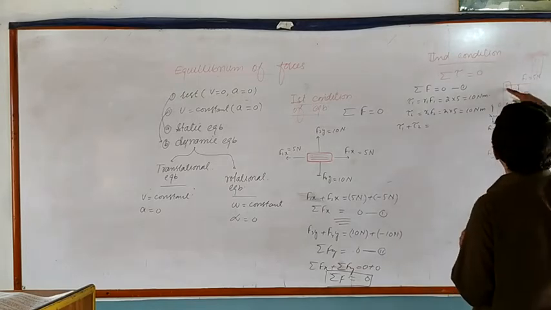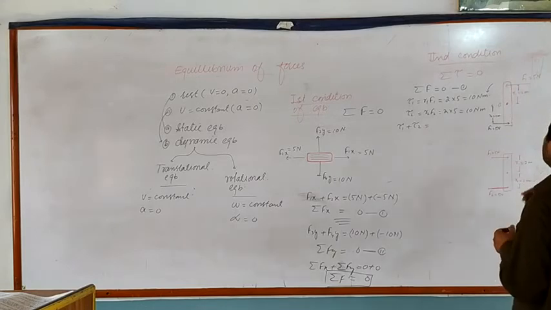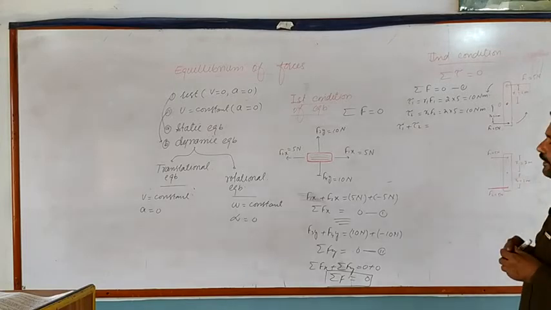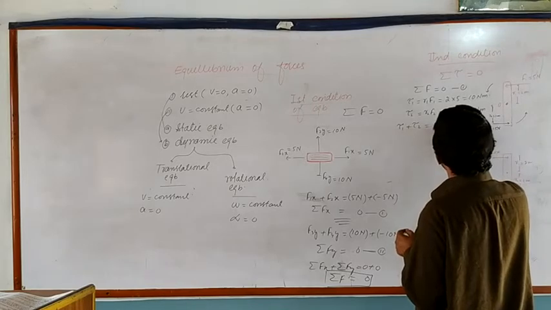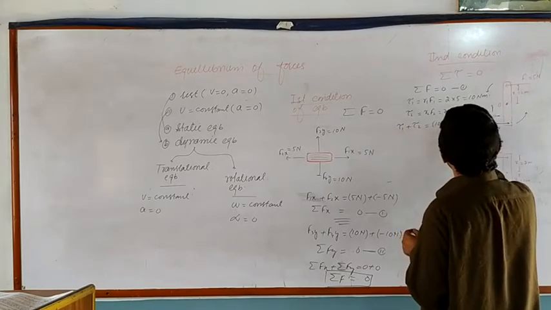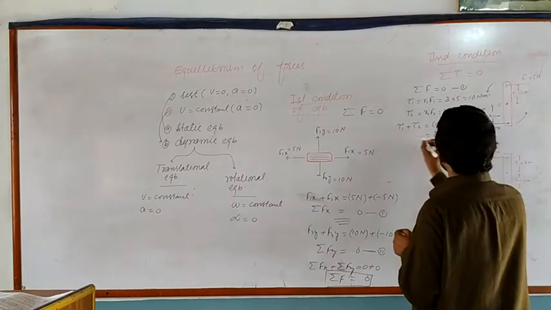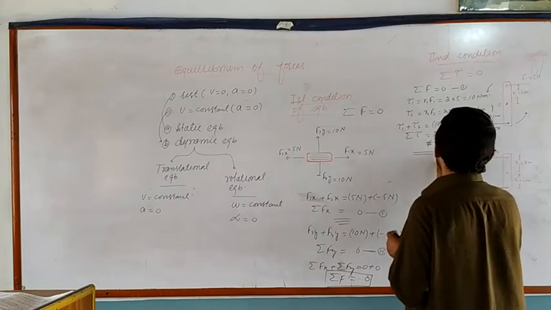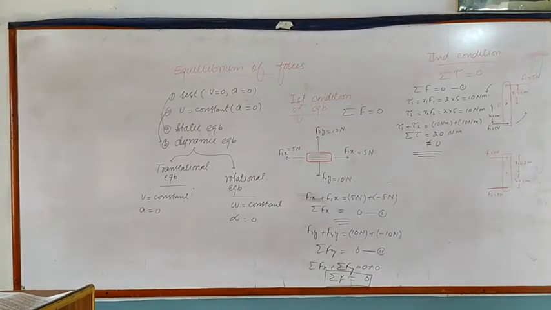This force acting on this point will move this rod, this object, in an anti-clockwise motion. The F2 force will also move this object in an anti-clockwise motion. As anti-clockwise torque has positive values, these two torques will both have positive values and their sum will be 10 Newton meter plus 10 Newton meter, equal to 20 Newton meter. The sum of Tau is not equal to 0, so the object in this case is not in the second condition of equilibrium.